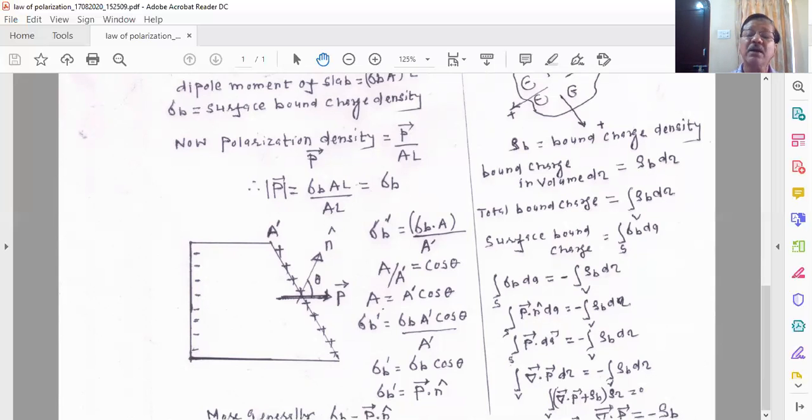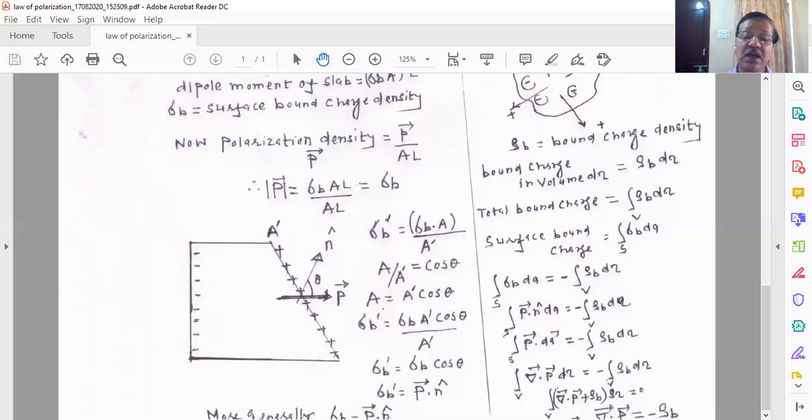So today, friends, I have given important derivations about the computation of the surface charge density of the bound charges, as well as the volume charge density of the bound charges, which are considered the polarization charges.